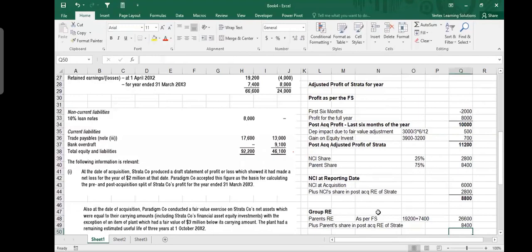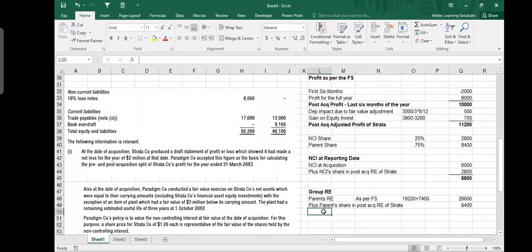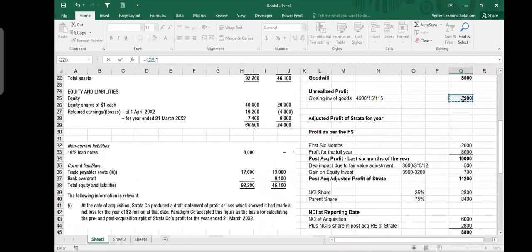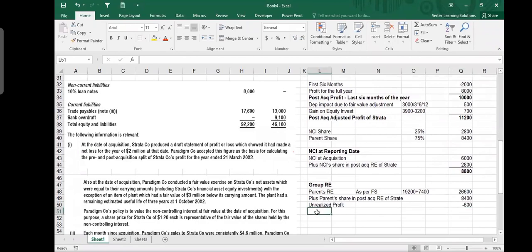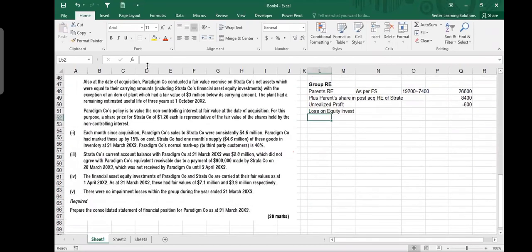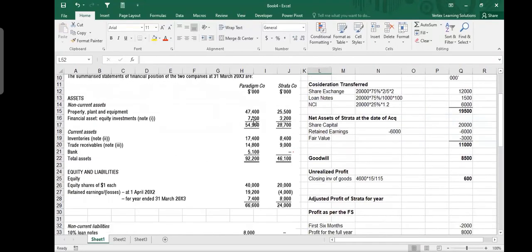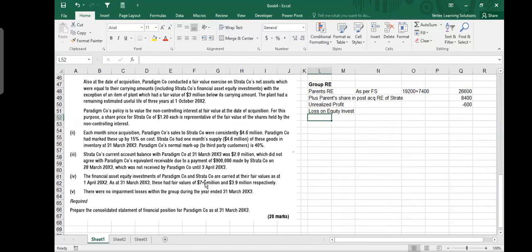And then we need to do one more adjustment. Which adjustment, somebody tell me? Perfect. Unrealized profit, because the parent sold goods. So unrealized profit should be subtracted from the parent, and that was, I think, 600. And then there is one more adjustment. Which one? Right, the parent also had an equity instrument. The parent equity instrument in the balance sheet was 7.5 million, but in the market it was 7.1 million. So 7,100 minus 7,500 gives us -400, so this should be subtracted.